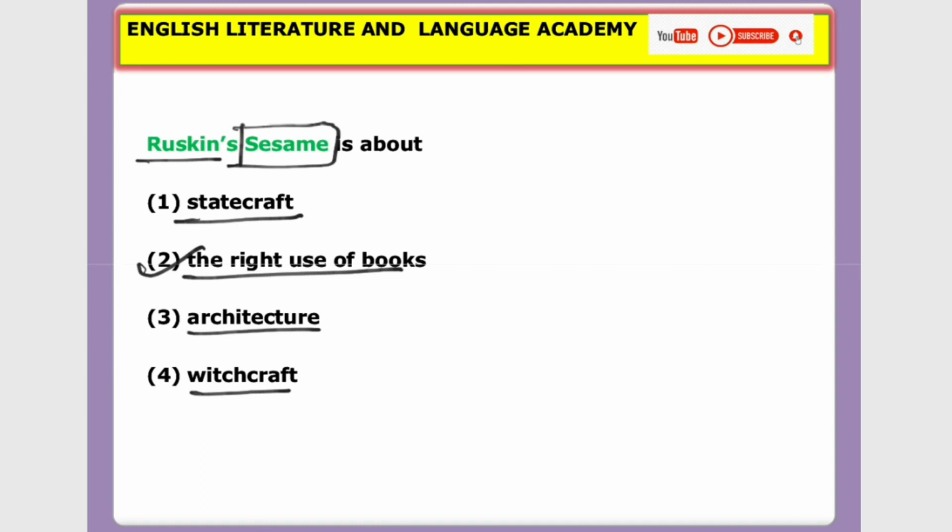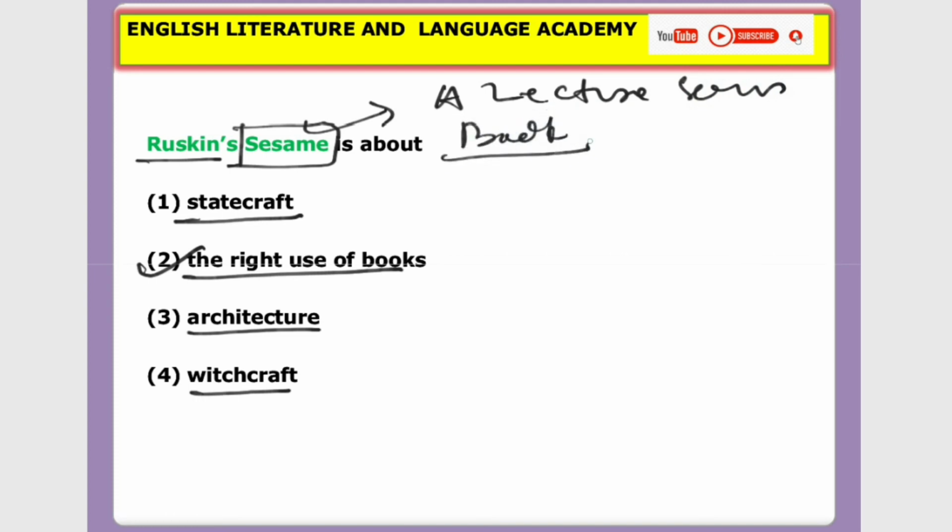So dear aspirants, please remember, this is a PU lecture question. This is a very critical question you can rarely find in the books, because Ruskin's Sesame is a lecture series. Look at lecture series. Later it was published in book format. At present it is out of print. So in Sesame, this lecture series, he talks about the right use of books.